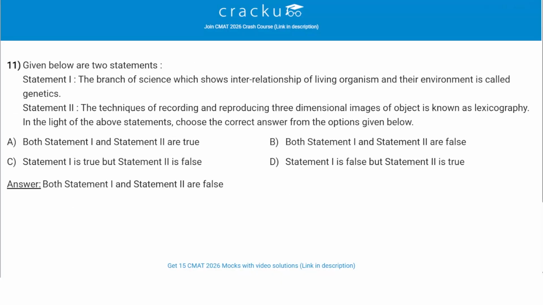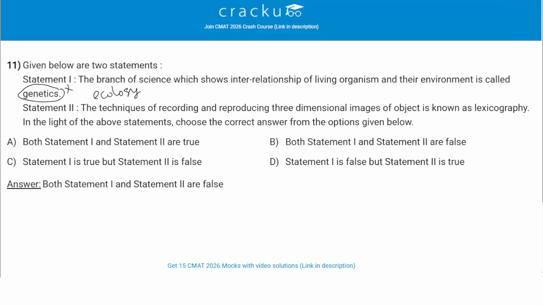Moving to the next question, we have been given two sentences. The branch of science which shows interrelationship of living organisms and their environment is called genetics. This is wrong. It is not genetics, it is ecology. The branch of science which shows interrelationship of living organisms and their environment is called ecology.